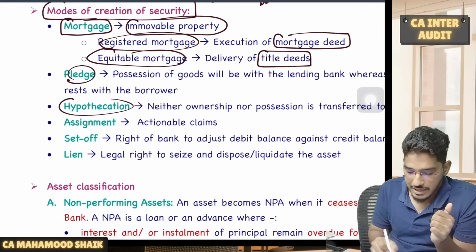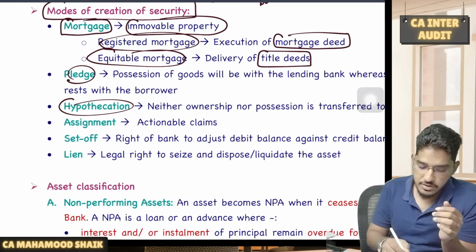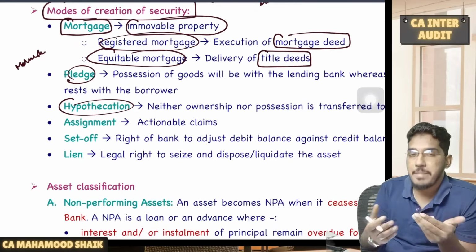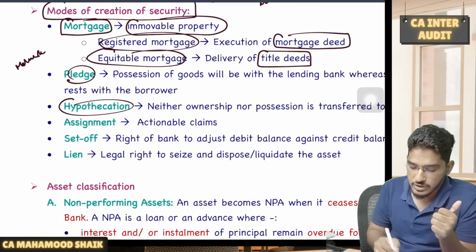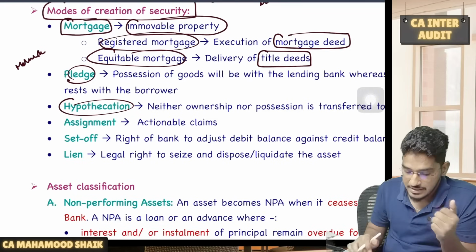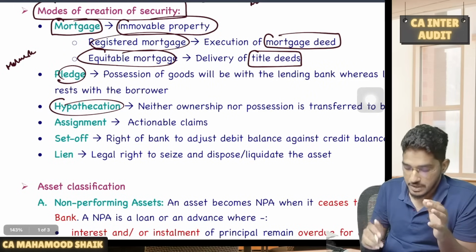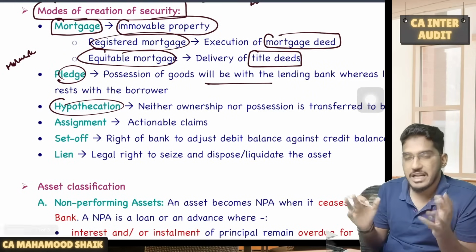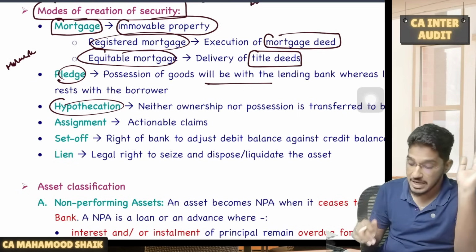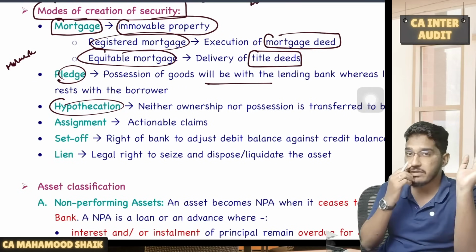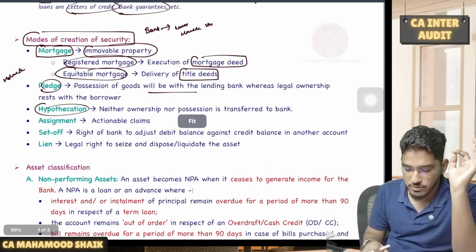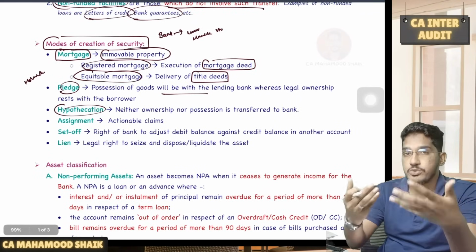Then we have pledge and hypothecation. These two modes of creation of security relate to movable assets. So whenever you are offering movable assets to the bank as a security, it could either take the form of pledge or the form of hypothecation. See, what happens in the pledge is possession of the goods will be with the lending bank. So whatever goods are there, you will give that possession to the banker. Legal ownership will rest with the borrower only. But simply what you will transfer is the possession.